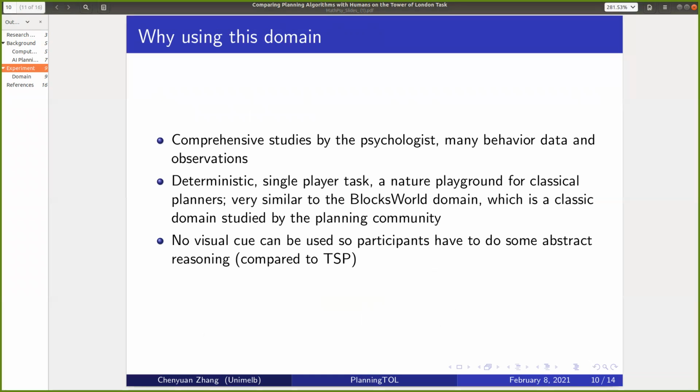Moreover, it is very similar to the Blocks World domain, which is a very popular domain studied by the planning community, and compared to the traveling salesman problem, no visual cue can be used in this Tower of London task, which means the participants cannot rely on their intuition to solve the problem. They have to do some abstract reasoning, which is more useful for us to observe the general planning method.